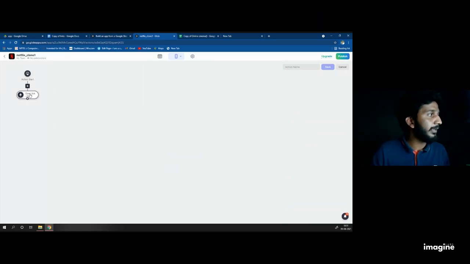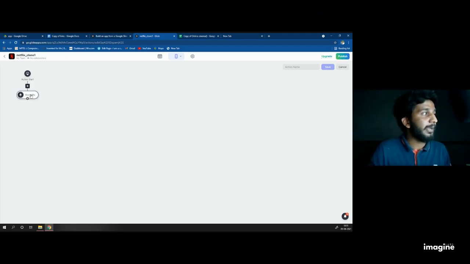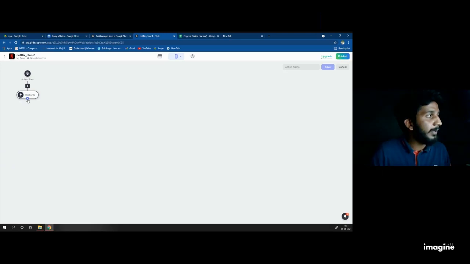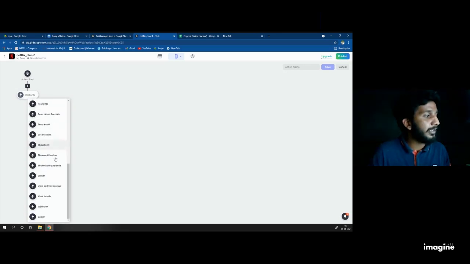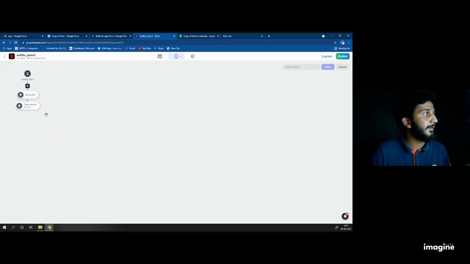I don't want open link. I click on the open link and I'll get an option to delete this one. I delete it. Then once I click on the action button, it automatically adds another plugin called reshuffle. Yes, I want that. And at the bottom of that reshuffle, you can see a plus button. When you go towards that plus button, it will become blue. When you click on that, it will ask what other action you want to do. Here I select view details. Now I get both actions, reshuffle and view details.